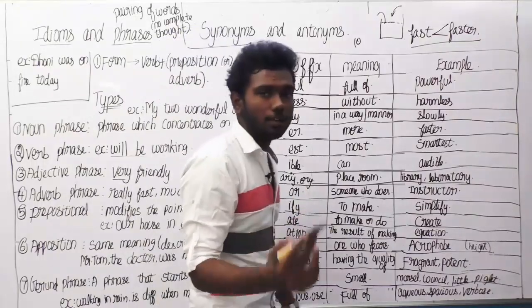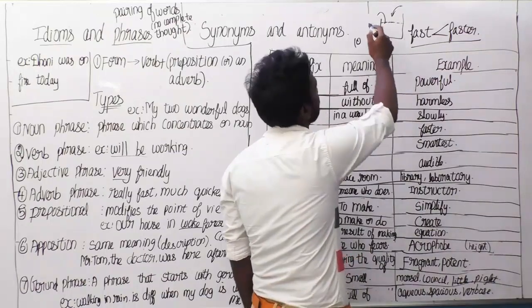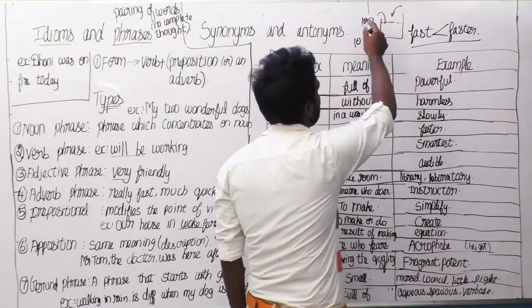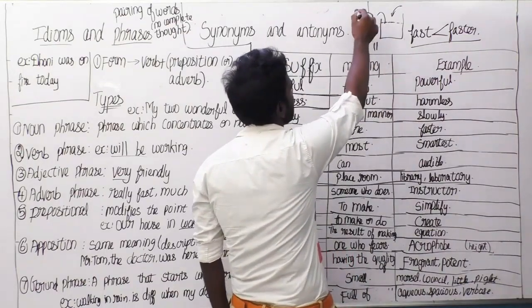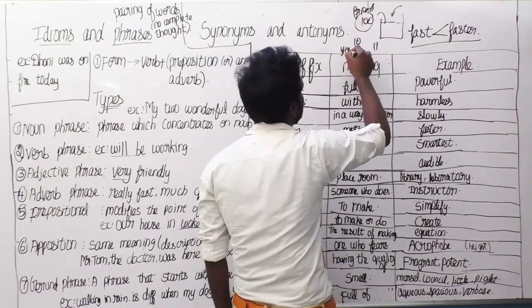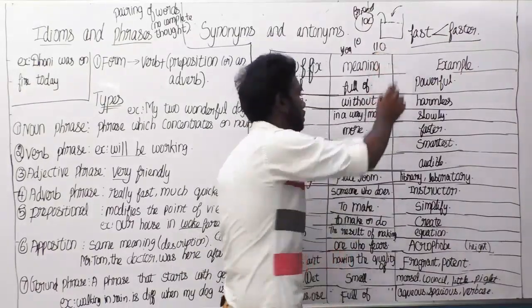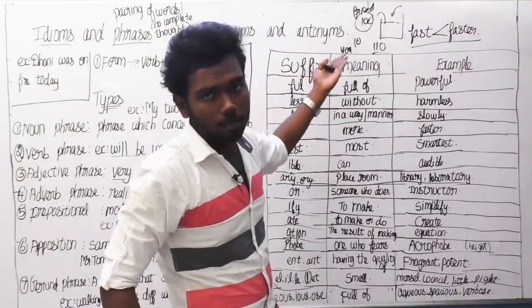So, if I give you another 100 rupees, imagine that your friend is having 100 rupees, and you are having 10 rupees. Now, if I give you 100 rupees, you will have 110 rupees. So, you are more than your friend.